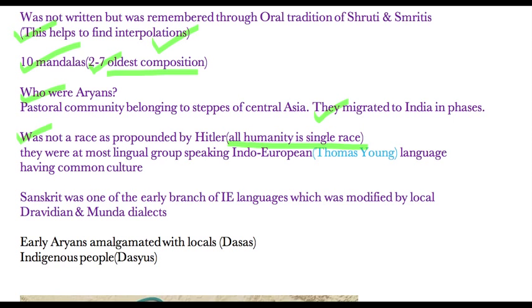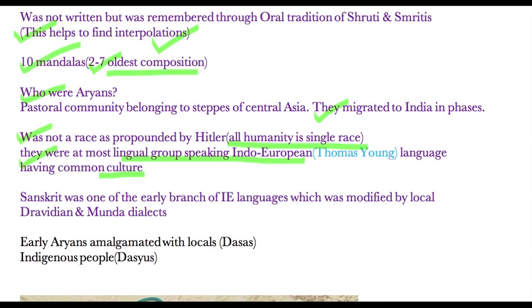They were at most lingual groups speaking Indo-European languages, having a common culture. This is the best definition of Aryan people: they belong to this particular geographical location, they were a pastoral community, and they used a common language, that is the Indo-European language, and had a common culture.